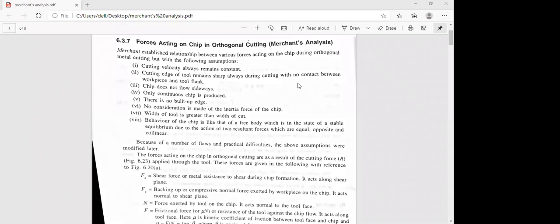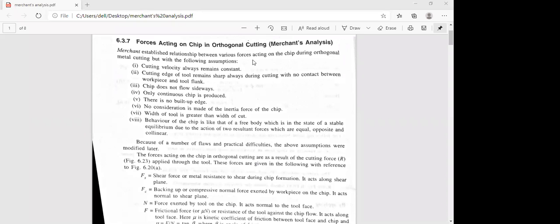So we'll start with the Merchant circle analysis, or Merchant's analysis. This is nothing but forces acting on a chip in orthogonal cutting, and we have to see the particular assumptions we have to take into consideration while going for the Merchant's analysis. The first assumption is that the cutting velocity always remains constant.